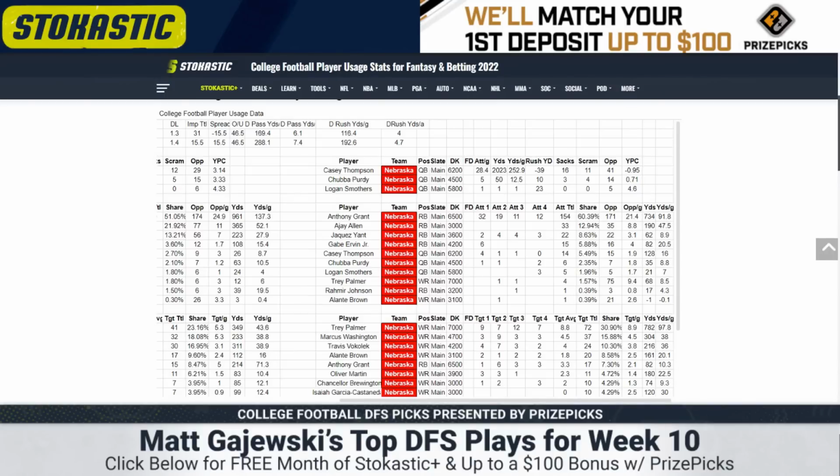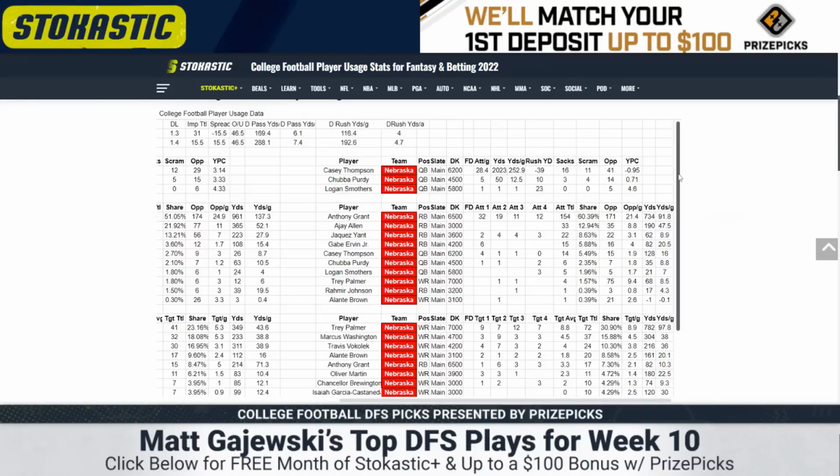This is a big issue moving forward for him. I don't have a ton of interest in the backfield. He also got dinged up, and they already lost Gabe Irving and A.J. Allen. If Grant misses time, I'm guessing you're going to see Jaquez Yant and Ramir Johnson split work. But, man, we're really getting to the bottom of the barrel with those guys. Grant would be an outside consideration in tournaments if he plays, but the team total is just 15 points.